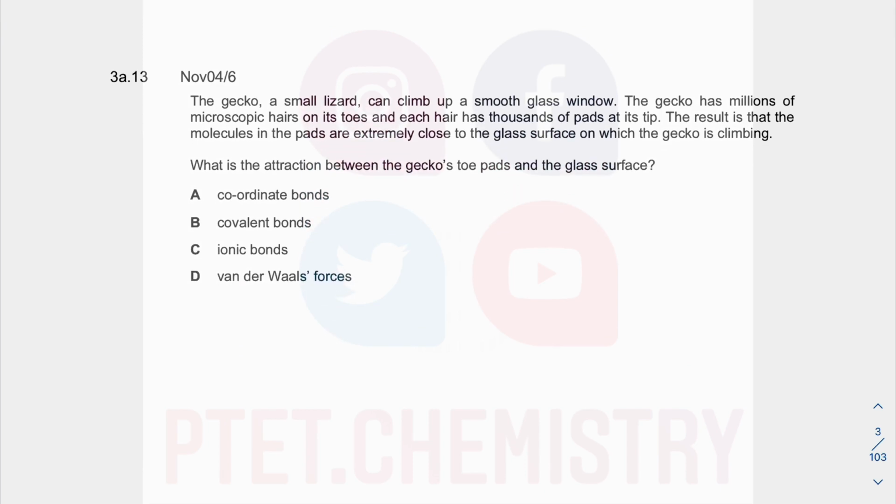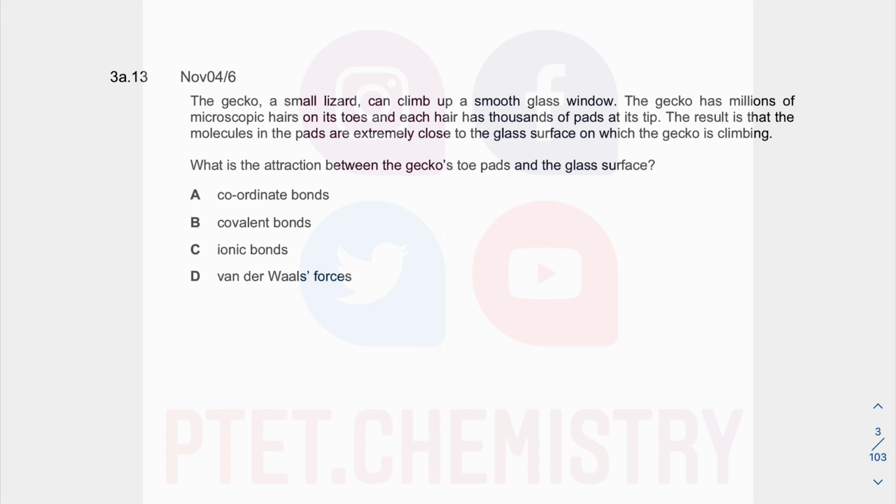So next is asking you on gecko. So it's kind of like a small lizard, yeah. So it can stick itself onto the glass surface, which you can imagine is quite a hard thing for us to do. We're not Spider-Man or Gecko Man or whatever. So what's the attraction between the gecko and the glass surface?